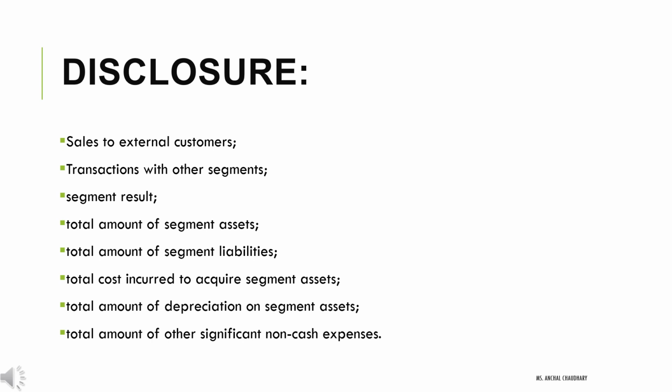These disclosures are required so that there is full and entire information regarding all the expenses and revenues of a particular organization. For that purpose, they are required to be mentioned in the enterprise.